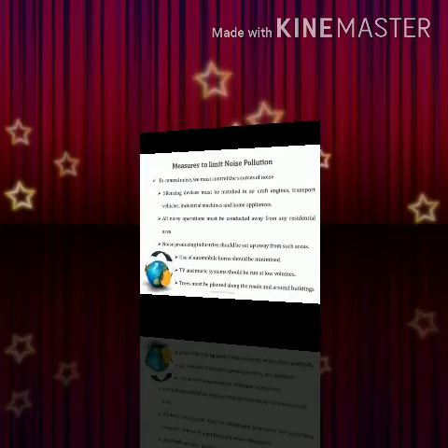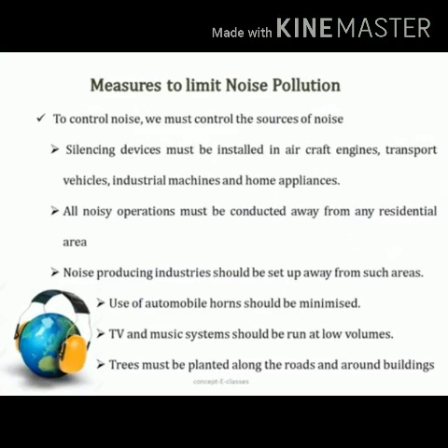Now there should be certain measures to control noise pollution. Silencing devices should be used in various engine parts. Noisy operations should be conducted away from residential areas. The use of automobile horns should be minimized. TV and music systems should be run at low volumes. And lastly, trees must be planted on the sides of roads as well as in residential areas, so that they will cut the noise pollution.